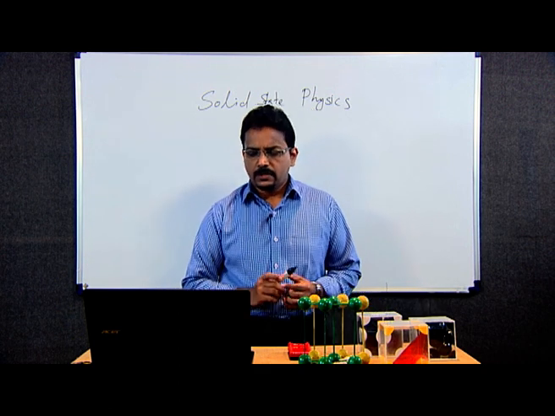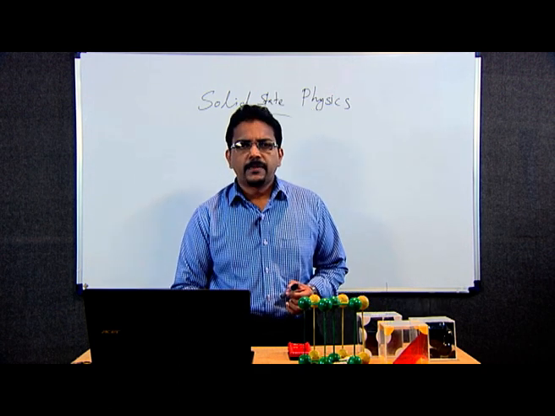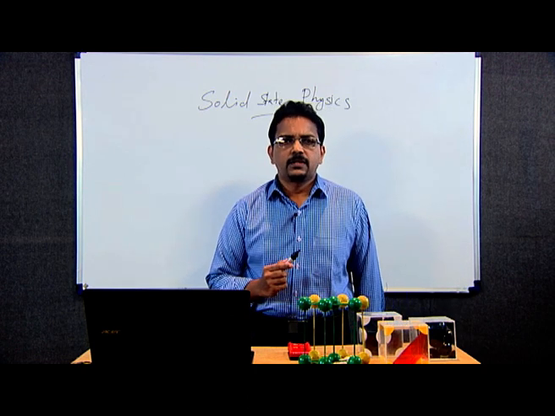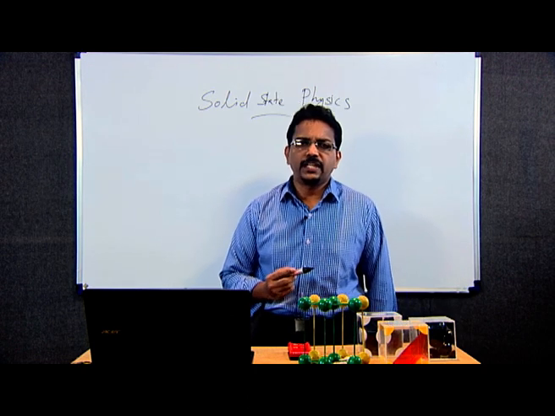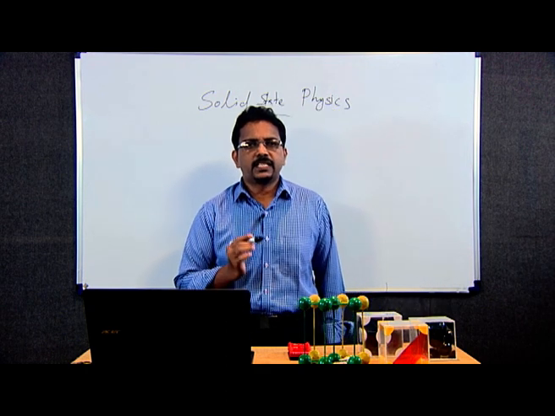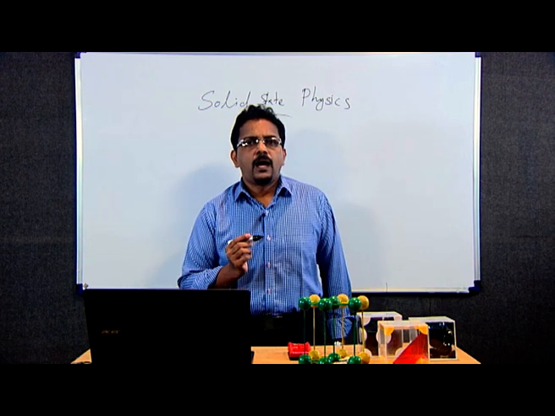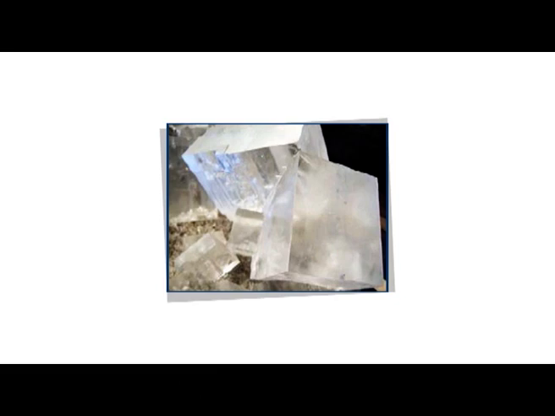So, in short, we can say a crystal is a solid where the atoms or the molecules form periodic arrangements. The crystal form develops as identical building blocks are added continuously. The atomic arrangement in a crystal is called crystal structure.